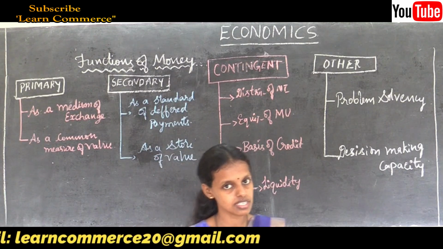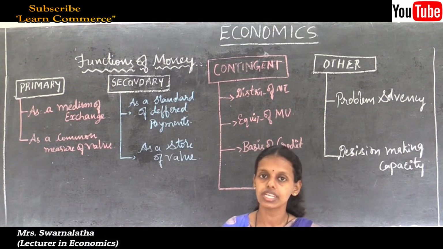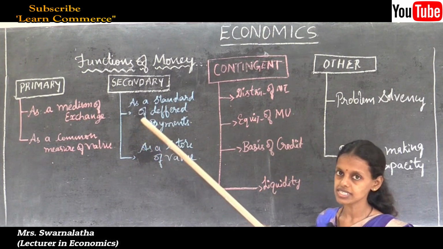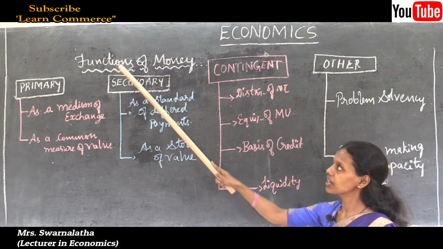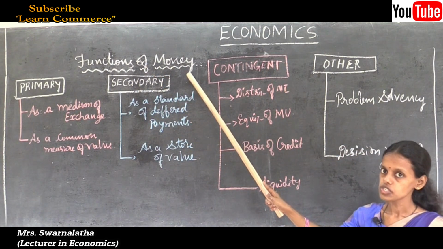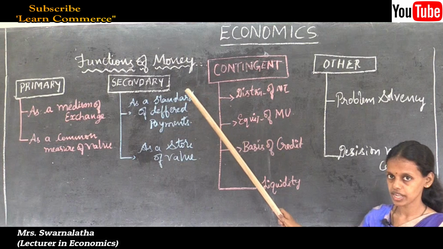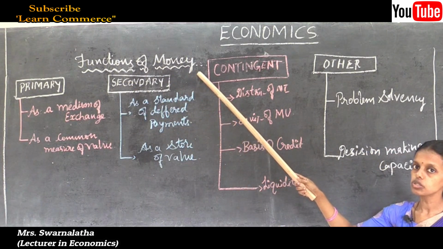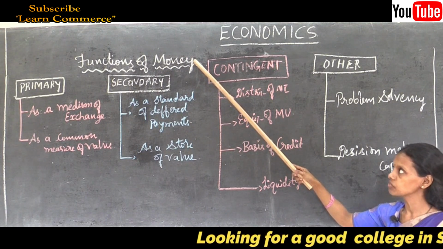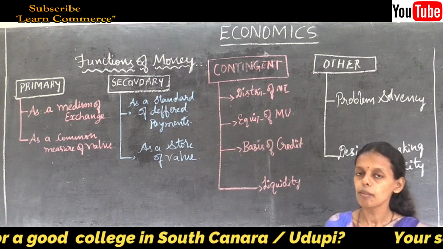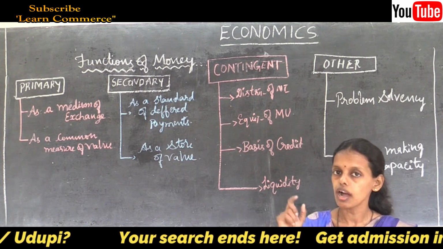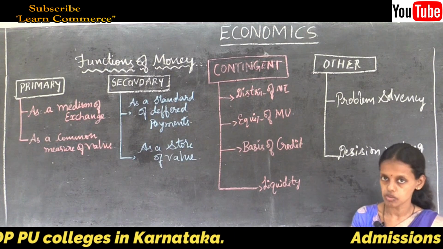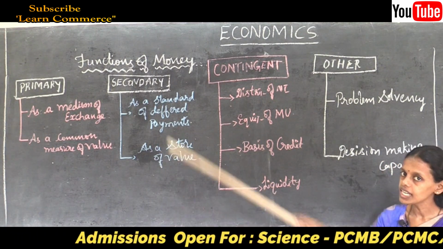What are those functions? Let us see through the chart. It is very easy to remember. See here students, it is very important for 4 marks and 6 marks. Thus, see here functions of money. The chart we should write and you should explain in a theoretical manner. Before writing the functions of money, we should remember the famous couplet, money is a matter of functions for a medium, measure, standard and a store. What it shows means F.A. Walker's definition, that money is what money does.